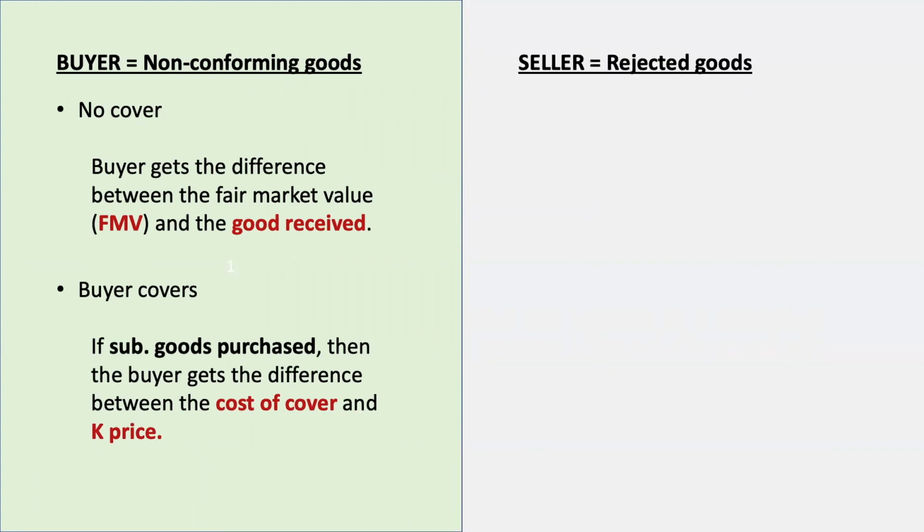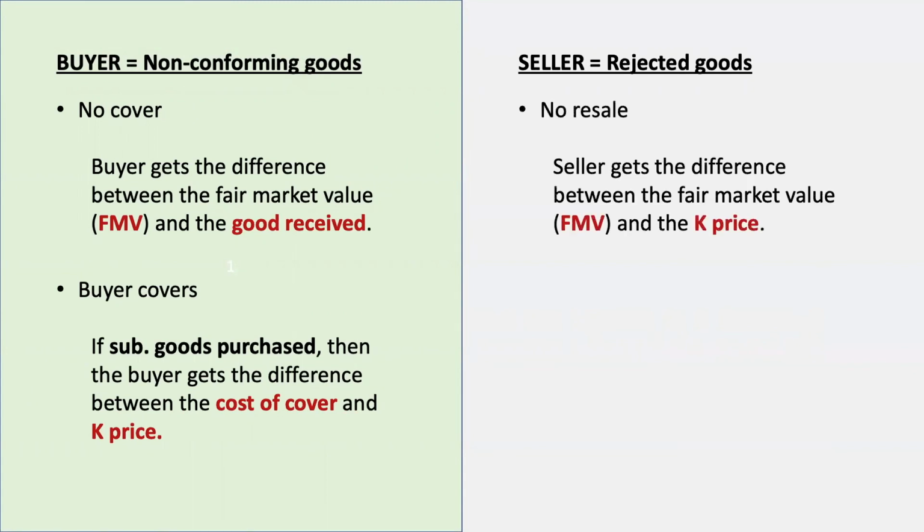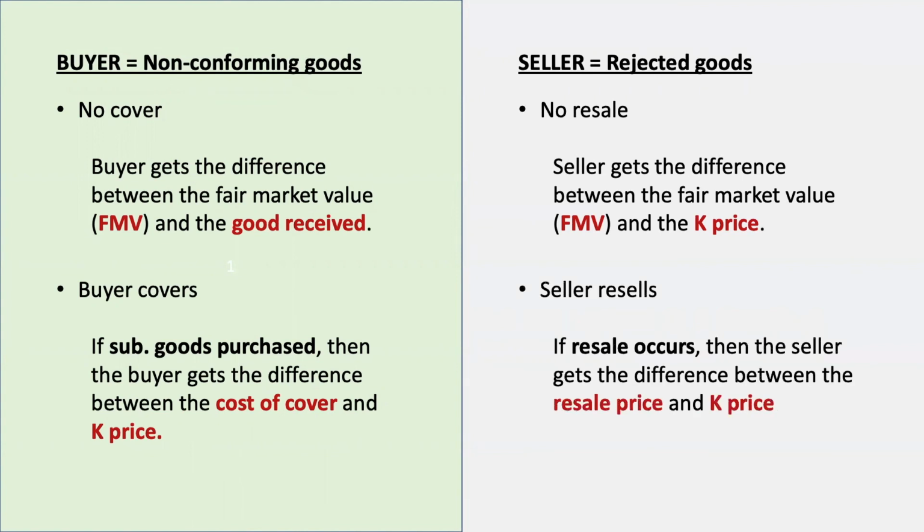Now, if a seller sends conforming goods and they're rejected from the buyer, which means the buyer breached, and there was no resale of the goods, the seller gets the difference between the fair market value and the contract price. But if the seller resells this good to another third party, then the seller gets the difference between the resale price and the contract price. And so these are the summarized rule statements that I would commit to memory for the exam.